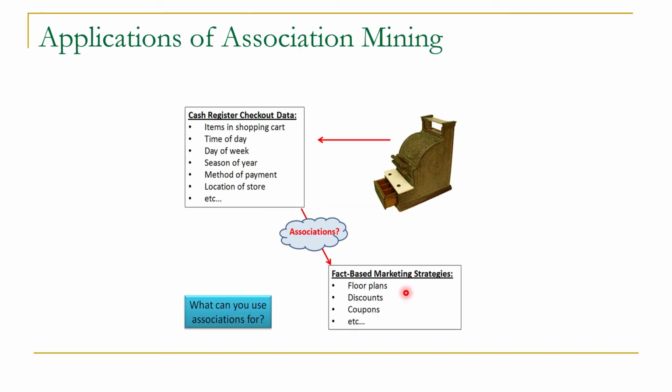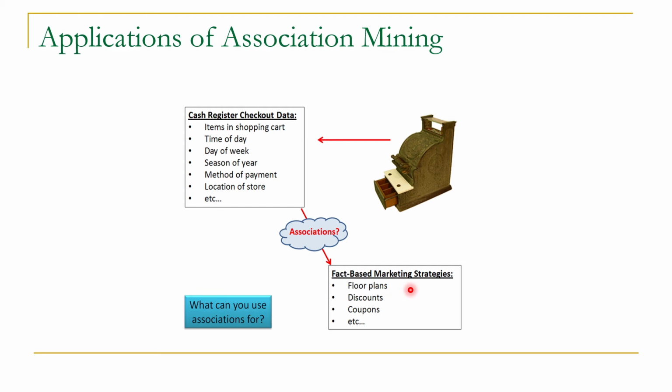We can use this information for better floor planning, and to plan different kinds of discounts and coupons. We can also use this information to create combos. By using association mining, we come to know about the taste of our customers in a better way.